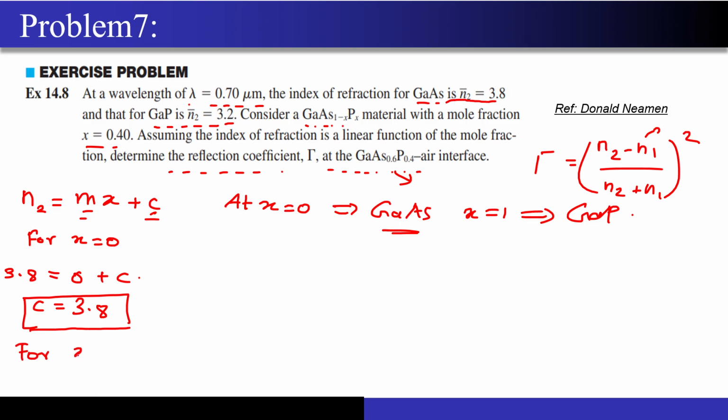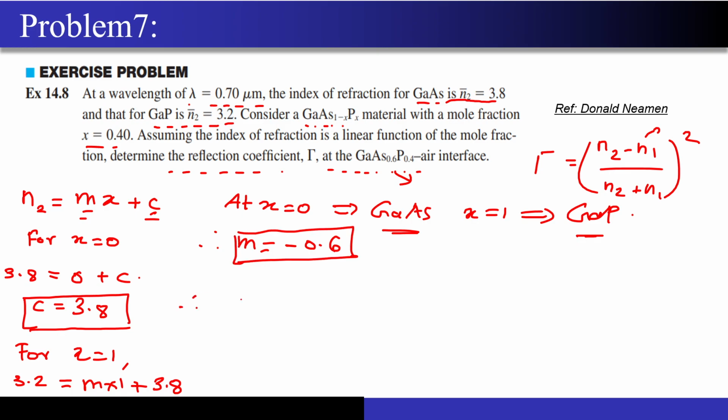Now for x equal to 1, my material is gallium phosphide. For gallium phosphide, the refractive index is 3.2. Then 3.2 will become m into 1 plus the value of C. Value of C is 3.8. So my value of m will come out to be minus 0.6. So the final function of the refractive index of this material with respect to the mole fraction will be minus 0.6x plus 3.8.